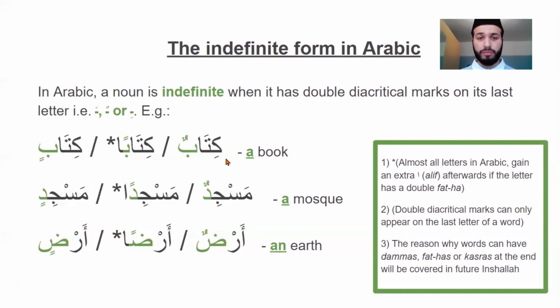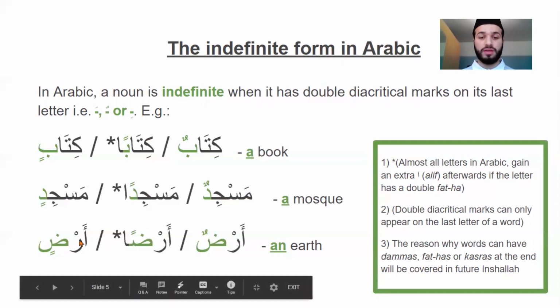So, for example, the first example here we have is kitabun, kitaban, or kitabin. These vary. Sometimes you'll have it like this, sometimes like this, and sometimes like this. These vary according to grammatical rules, and we'll cover that in the future, inshallah. But it's important to remember that whether it's a double dhamma, a double fatha, or double kasra, either way, all of them will mean a. And in this case, kitabun, kitaban, and kitabin all equally mean a book. In the same way, masjidun, masjidan, and masjidin all mean a mosque, and ardun, ardan, and ardin all mean an earth.